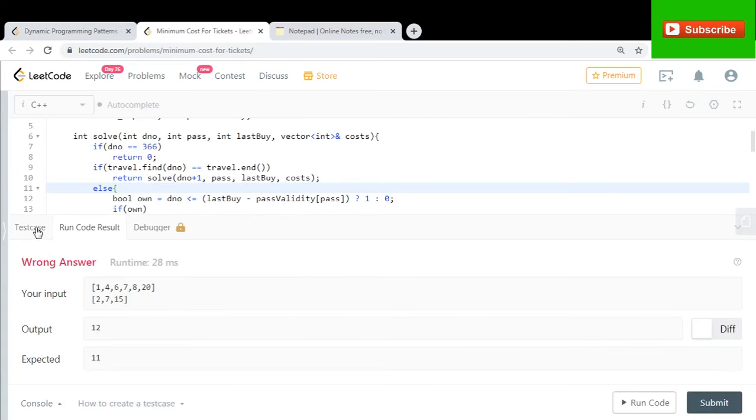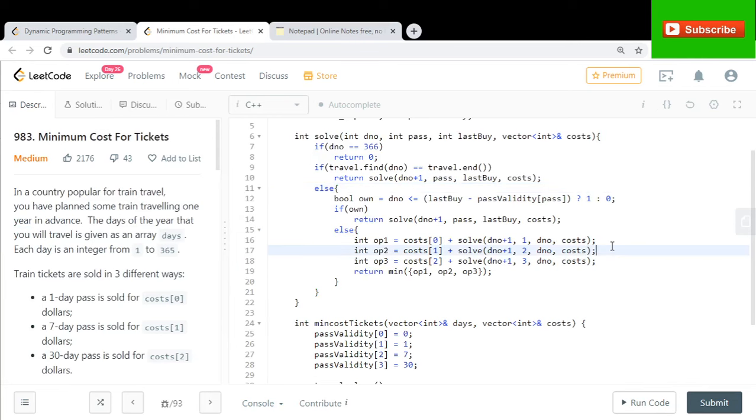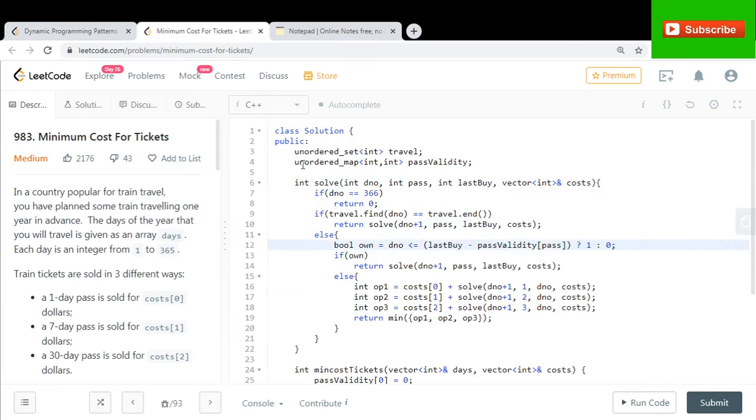Okay, it's giving a wrong answer for some reason. Let's try to figure out why it is giving a WA. Overall, what are we doing? If we are at day number 366, this means we are done trying out all the days. Otherwise, we see if this particular day we need to travel or not. If we don't need to travel, then don't do anything. You don't need to buy any of the pass, that is okay.